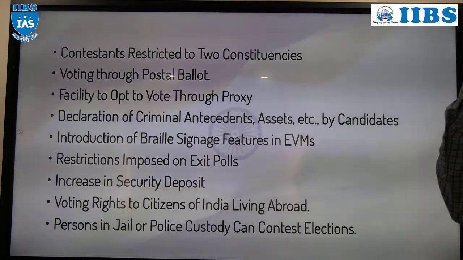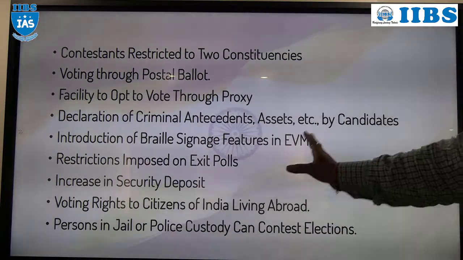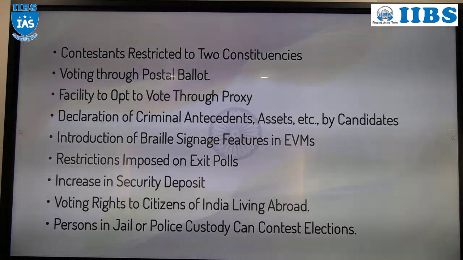Shall I continue? Yes, sir. Another very important point. Okay. So that was the judgment of the Supreme Court. Actually, the Patna High Court is there, right? The Patna High Court gave a judgment that if a person is in custody or jail, if a person doesn't have the right to vote, he doesn't have the right to contest the election also.